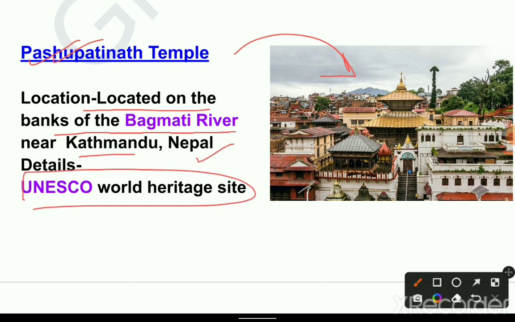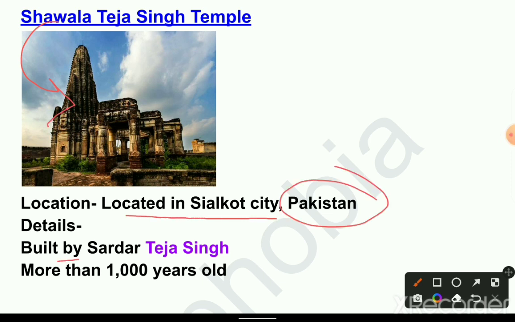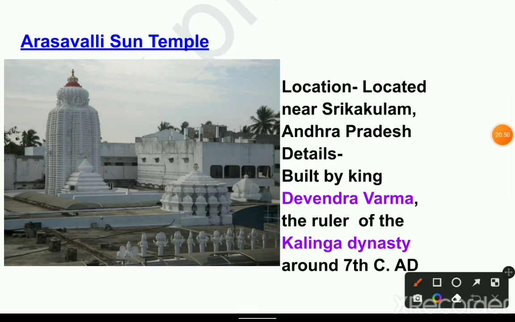Shivala Tej Singh temple. This is the temple. Location: located in Sialkot city, Pakistan. Details: built by Sardar Tej Singh, more than 1000 years old. Next temple, Arasavalli Sun temple. Location: located near Srikakulam, Andhra Pradesh. Details: built by King Devendra Varma, the ruler of the Kalinga dynasty, around the 7th century AD.